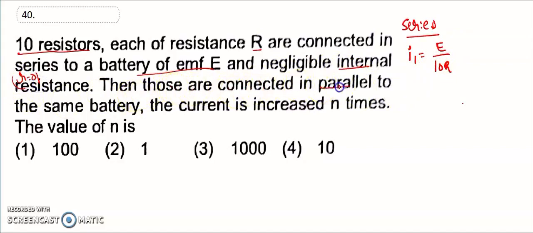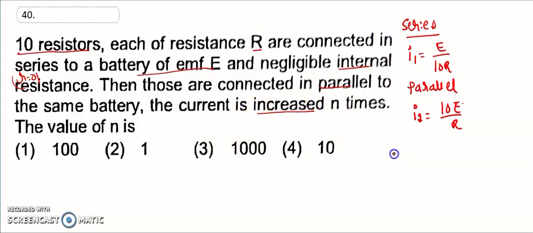Then those are connected in parallel. So then I2 in parallel is equal to 10E divided by R. Okay, the current is increased n times.